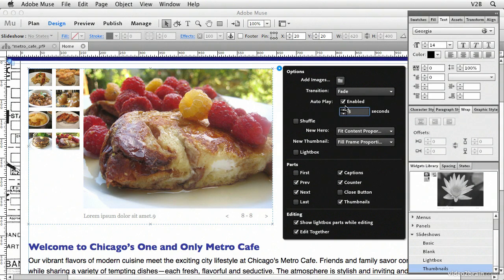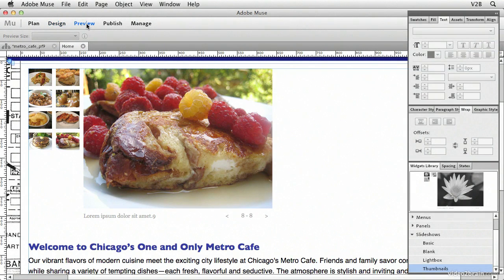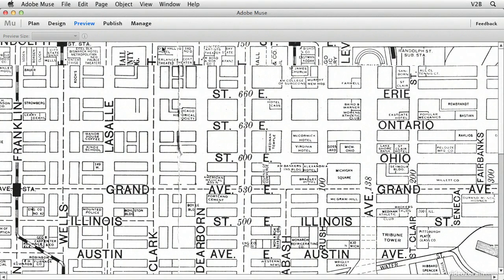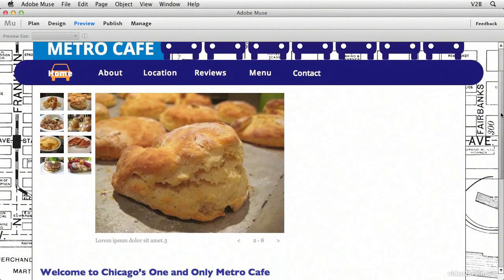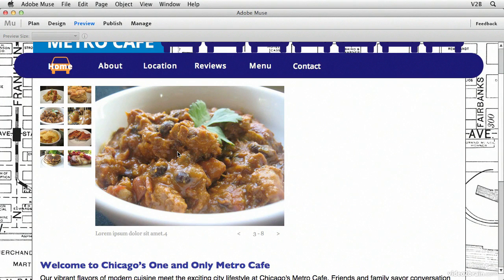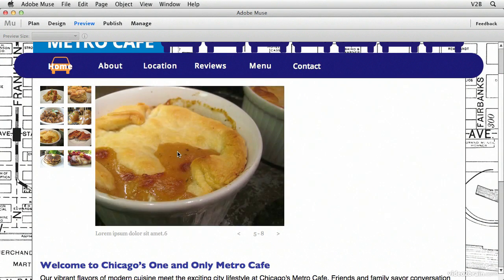We're going to autoplay. I'm not going to mess with any other of these options for right now. All we're going to do is preview this. I'm going to click the preview button at the top in order to view this now in preview mode inside of Adobe Muse. All right, and here is our slideshow. As you can see, there are our thumbnails. It's taking 3 seconds to show the image, then transitioning to the next one. So everything is behaving the way we expect it to here in Adobe Muse.